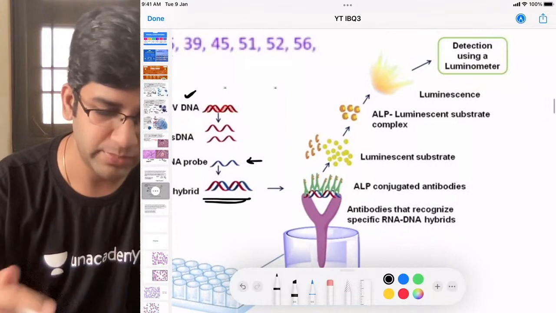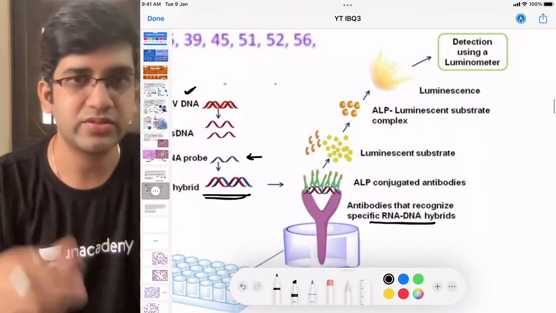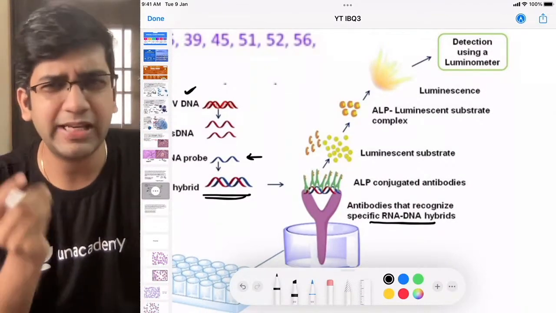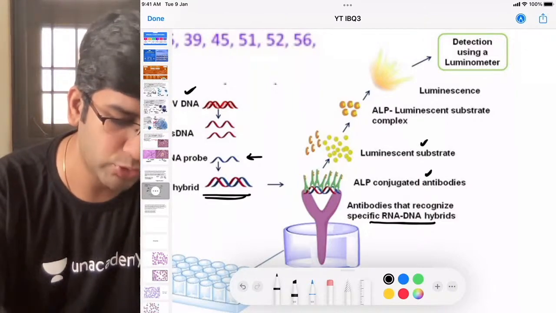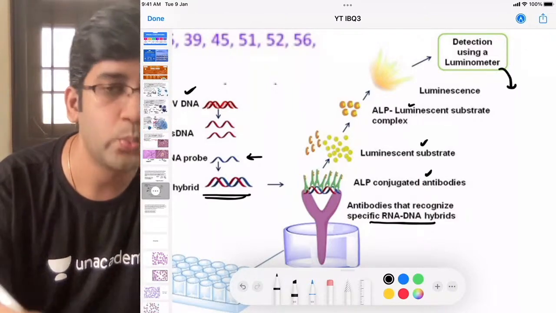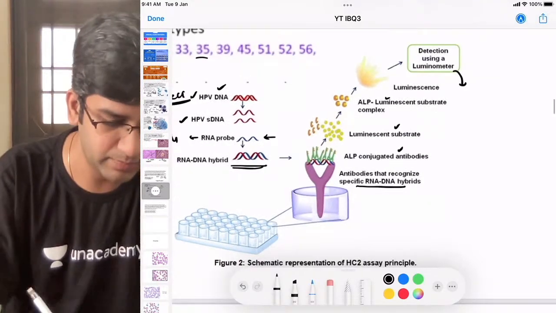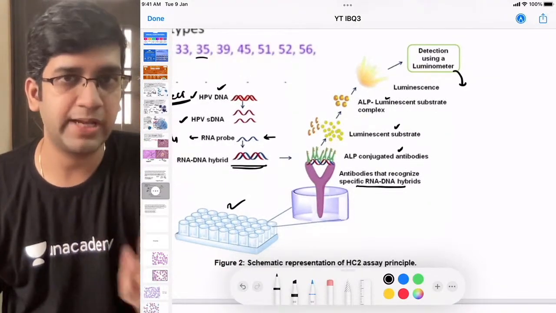What I do with the hybrid is, we have wells, like an ELISA well but very tiny micro wells. To that I add antibodies and I give a color, which means if the color is present, this is positive. This test kit is called the hybrid capture kit.